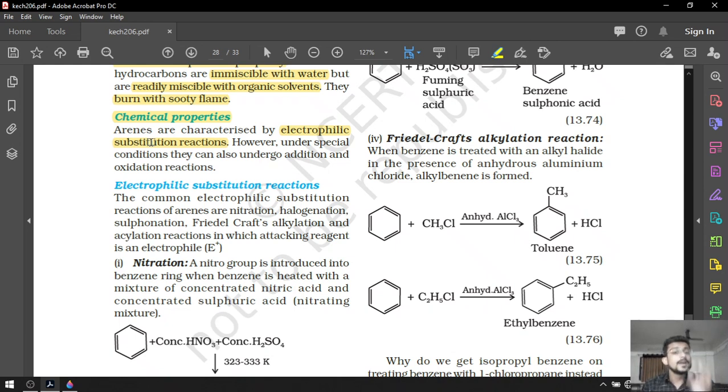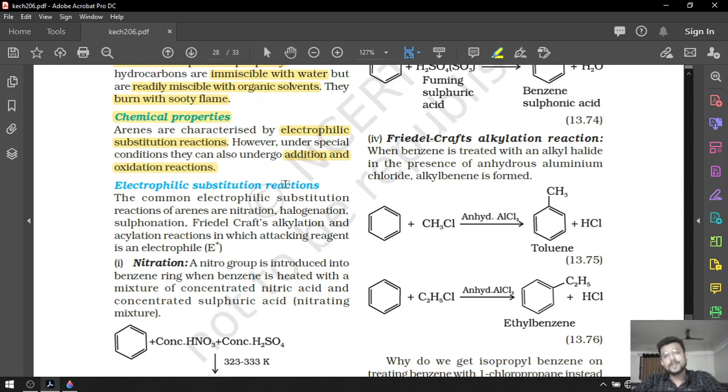That's why benzene has a special stability, and because of that special stability, it does not give addition reactions, it simply gives substitution reactions, especially electrophilic substitution reactions. However, if you want to do addition and oxidation reactions, you have to provide extremely harsh or special conditions.